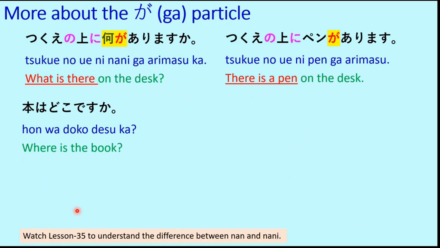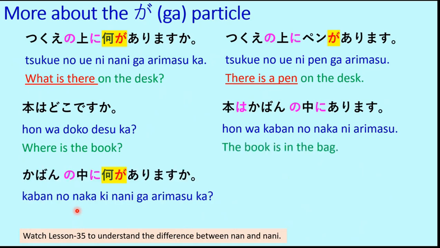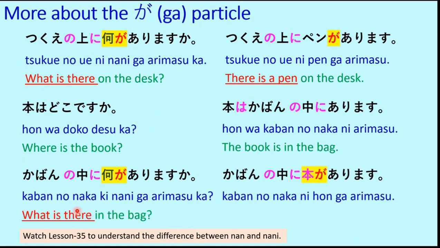Hon wa doko desu ka? Where is the book? Hon wa kaban no naka ni arimasu. So this is the general statement. And if we say kaban no naka ni nani ga arimasu ka? And what is there in the bag? And then we will say kaban no naka ni hon ga arimasu. There is a book in the bag.